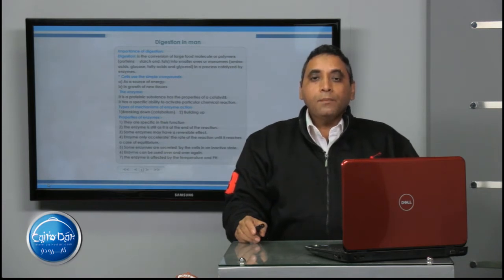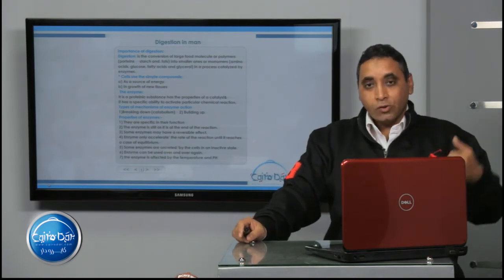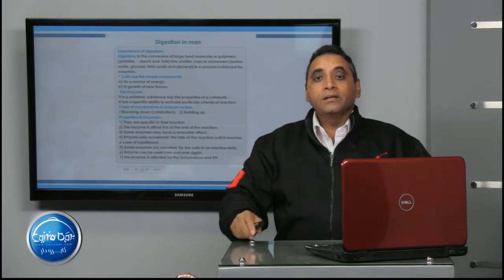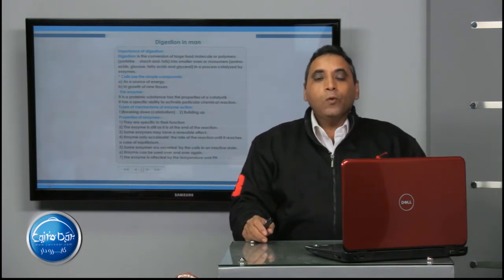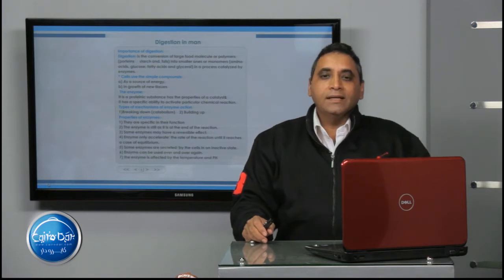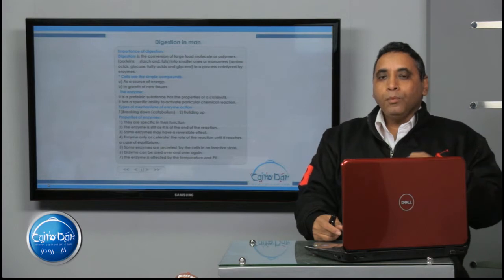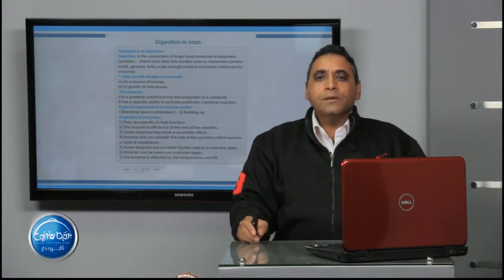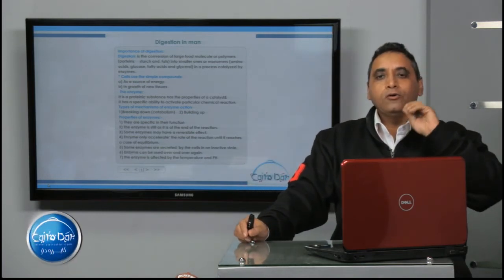So what about the importance of the monomers? The cells use the monomers as a source of energy and also to help in growth and to repair the worn out tissue, which acts as the importance of the food. But what is the enzyme? We understand that the enzyme acts as a catalyst. So what are the components of the enzyme? The enzyme is a proteinic substance. It has the properties of catalysts, and it has a specific ability to activate particular chemical reactions.